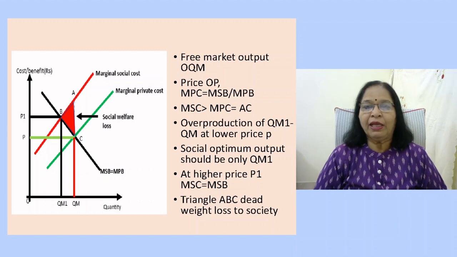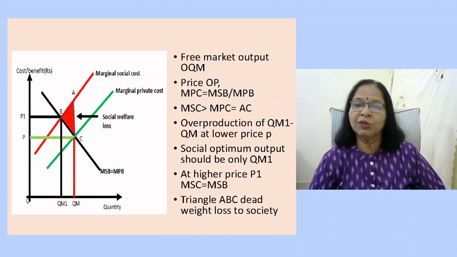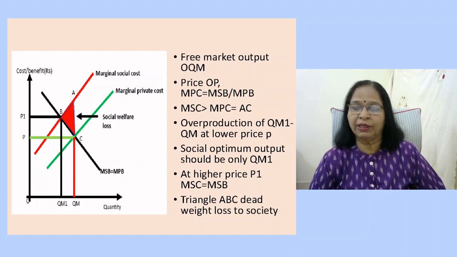Q1M. Now AC, the distance between marginal social cost and marginal private cost, is the additional cost for producing 1 unit.